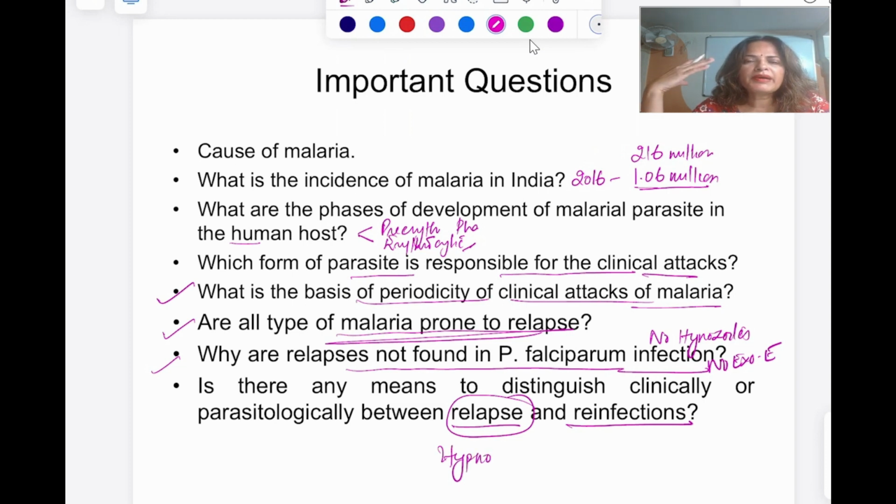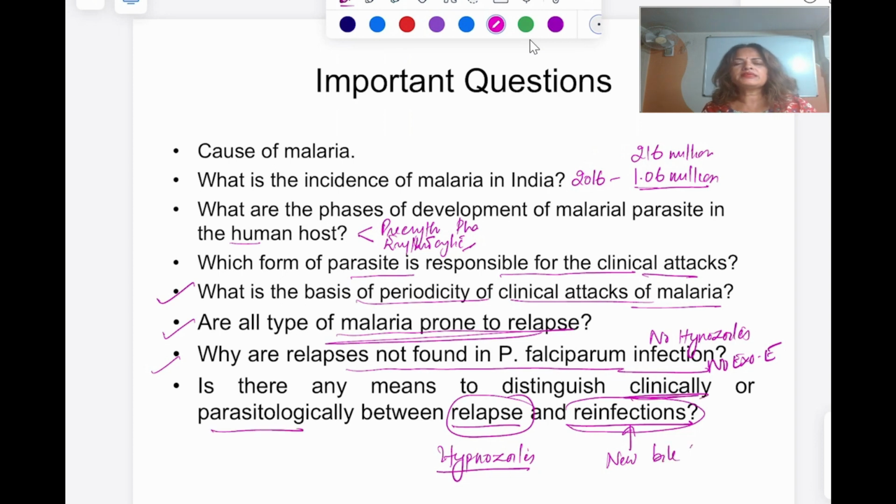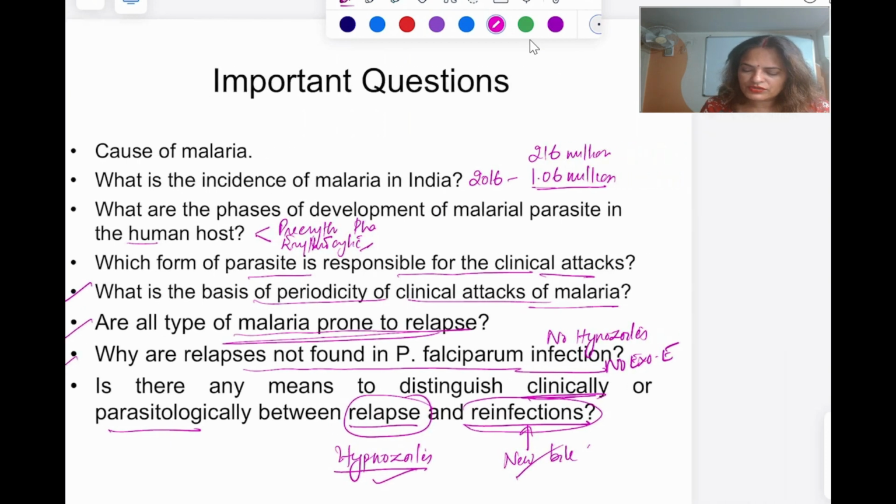In the exoerythrocytic phase, the parasite that was dormant gets activated, multiplies and there is a rupture. So this is from the hypnozoites, the exoerythrocytic phase. If the patient has got malaria from this, and another patient has got the infection with a new bite, can we distinguish it clinically or parasitologically? How will we know whether this is a relapse or a reinfection? We cannot distinguish. Clinically they will have the same signs and symptoms, whether it is because of hypnozoite relapse or a new bite. And parasitologically, even if you look at the slide, you won't be able to make out whether it is because of relapse or reinfection.